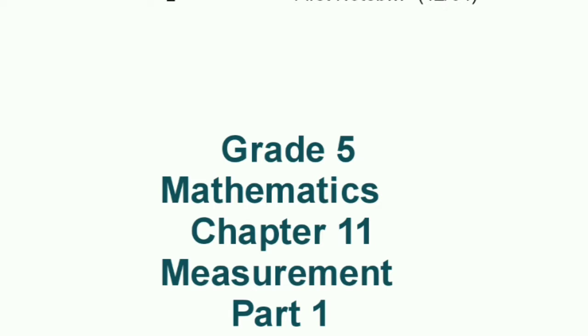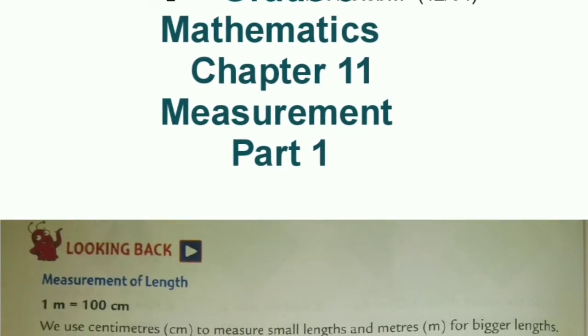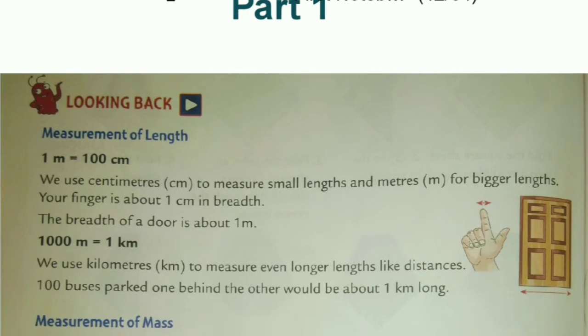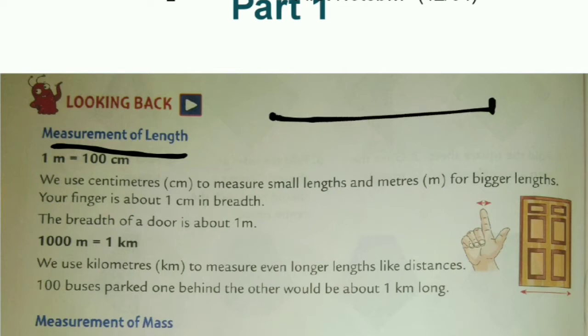Chapter number 11, mensuration. In this one we will learn length, mass, capacity. First one, measurement of length. Length means this, which represents length.